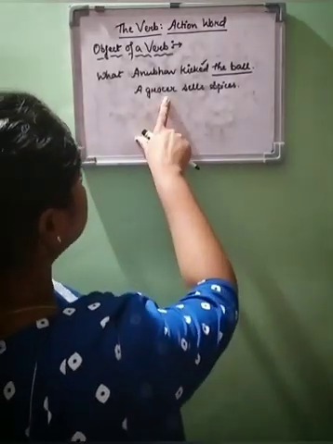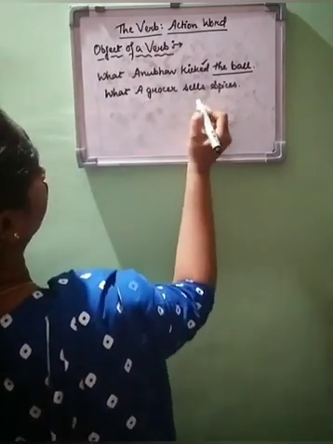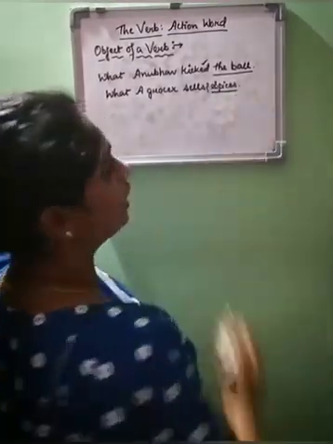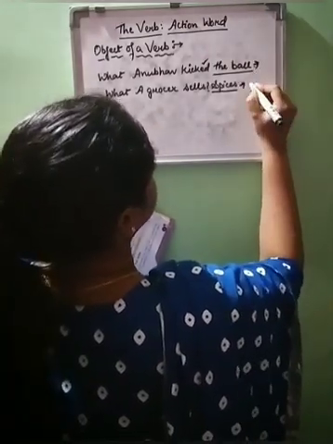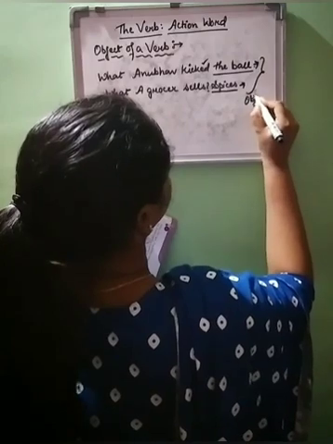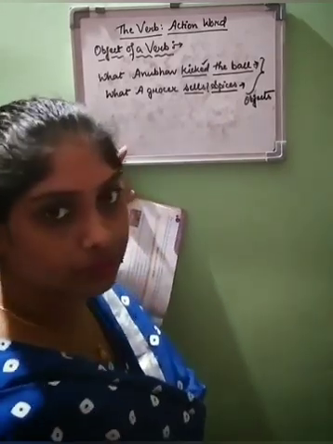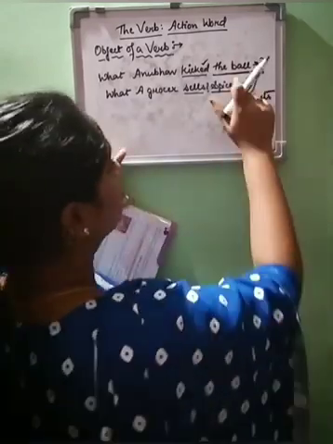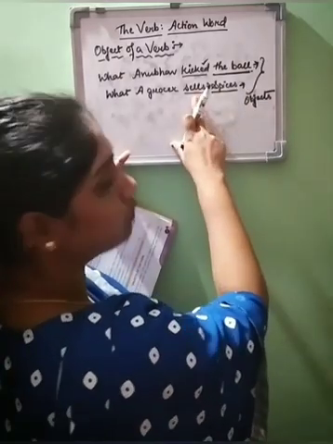Okay? Next, another sentence. Let's see. A grocer sells spices. If I ask what a grocer sells, then what is the answer we are getting? We are getting spices. Okay? That means the ball and spices, these two are the objects of the verbs kicked and sells. The ball is the object of the verb kicked, and spices is the object of the verb sells. I hope the thing is clear to you.